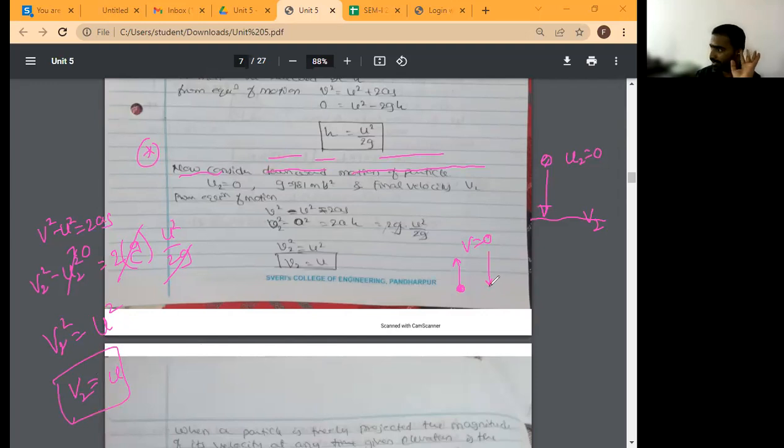See, whenever you are throwing a ball, it reaches the maximum height with velocity 0, and it will come back. When you catch the ball, it has the same velocity you gave it. But time is the same. So the time taken for the upward journey is equal to the time taken for the downward journey.